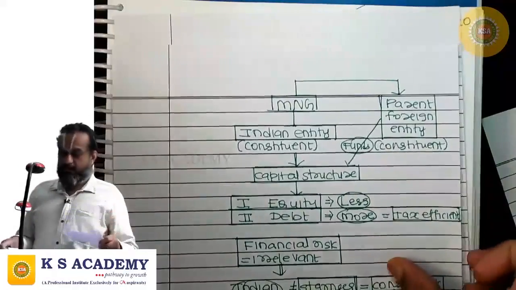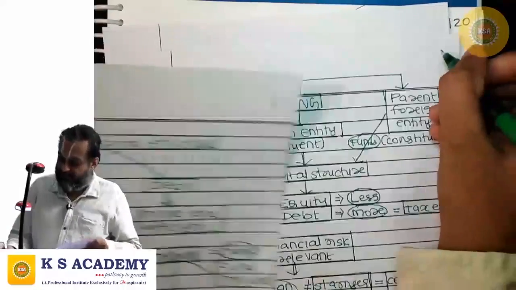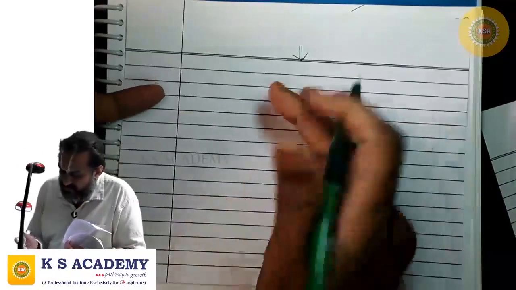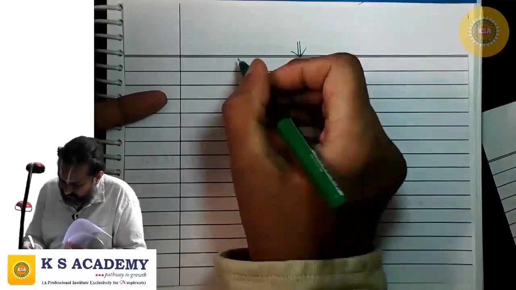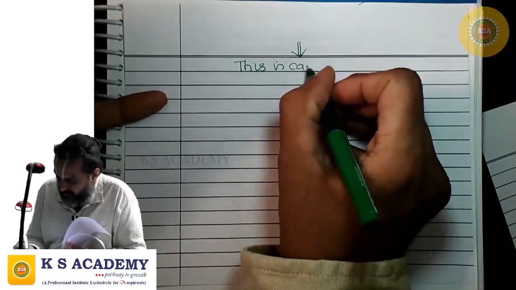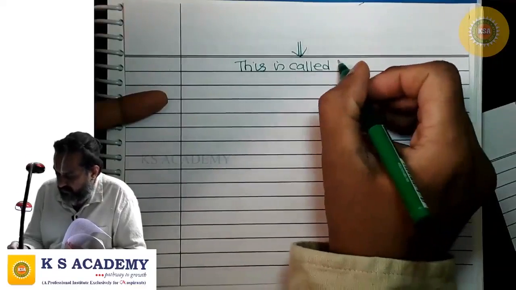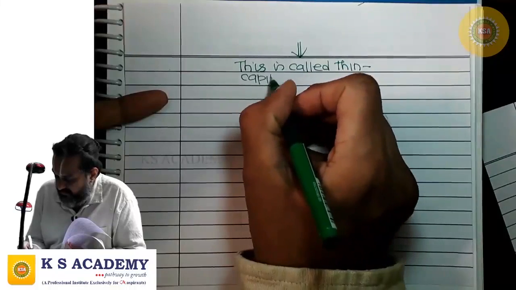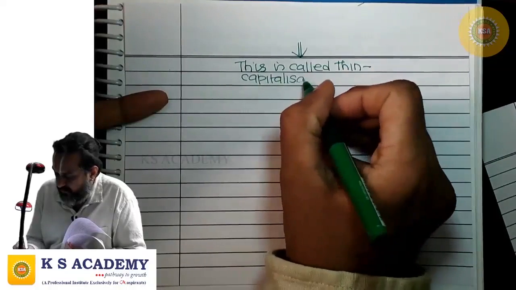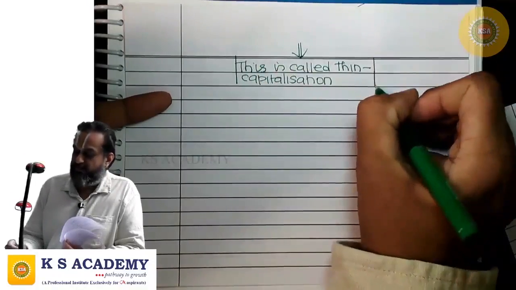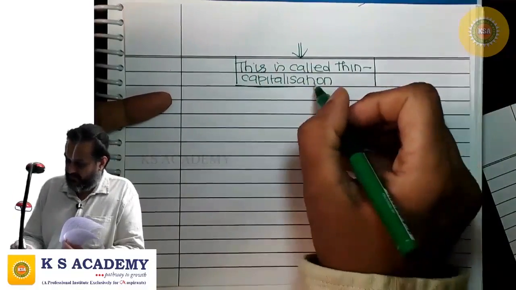This is called thin capitalization. Why do they follow this thin capitalization?